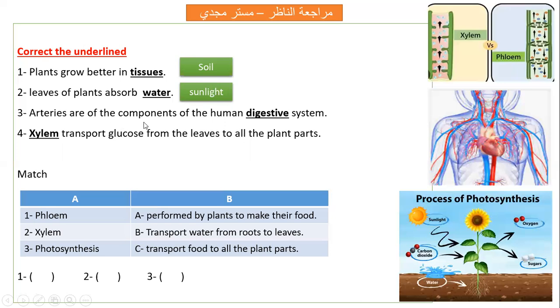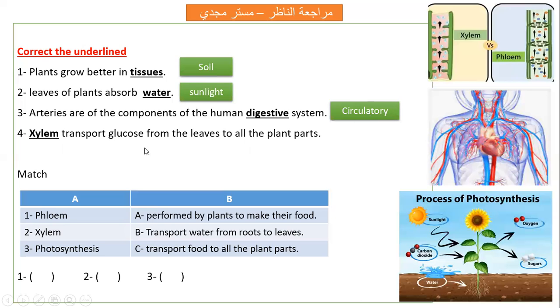Arteries are one of the components of the human digestive system. So you see arteries here, yeah? So this red one, arteries, is this digestive or what? Excellent. Circulatory system. So arteries and veins and blood capillaries and the heart, yes, they are parts of the circulatory system.